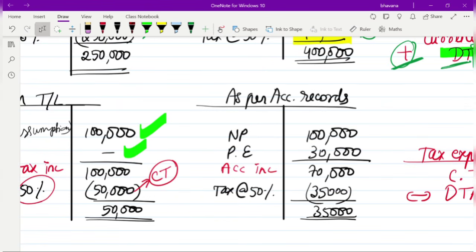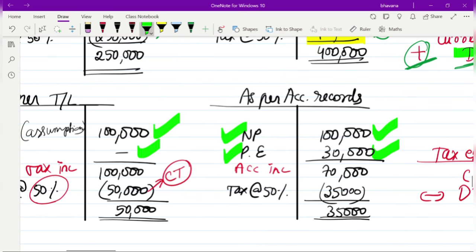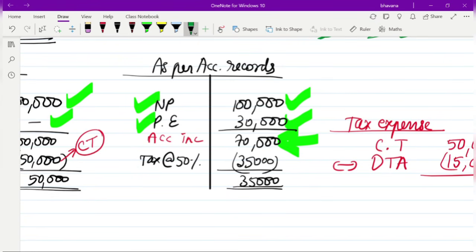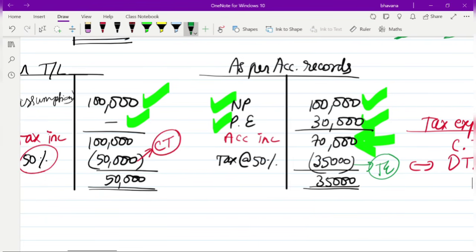Whereas as per accounting records, net profit is again 1 lakh. Your preliminary expense you can book totally by debiting it in your P&L account. So 30,000 is totally debited. Your accounting income is 70,000 rupees. On that, tax at 50%, 35,000 rupees will be your tax expense. So here tax expense is 35,000, but what you're paying to the government is 50,000, which is higher. Now, if you pay more to the government, in the future you will get a benefit. If in the future you will get a benefit, what will you do? You will create a DTA.